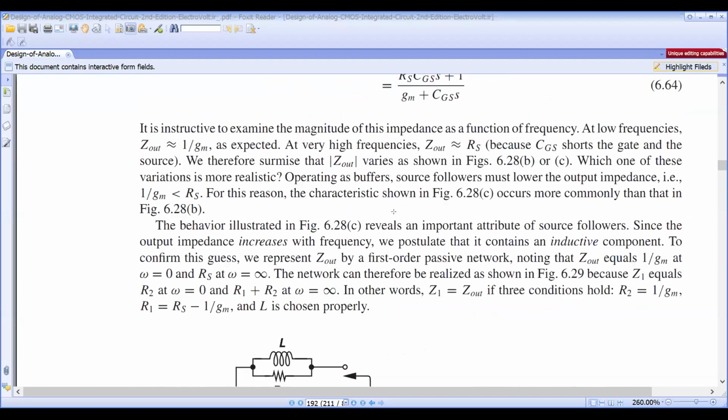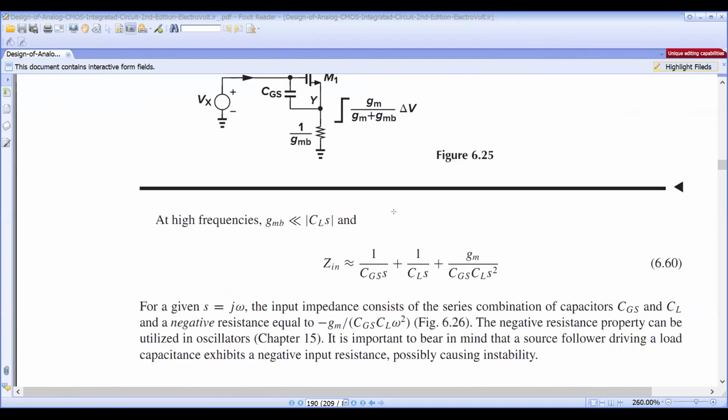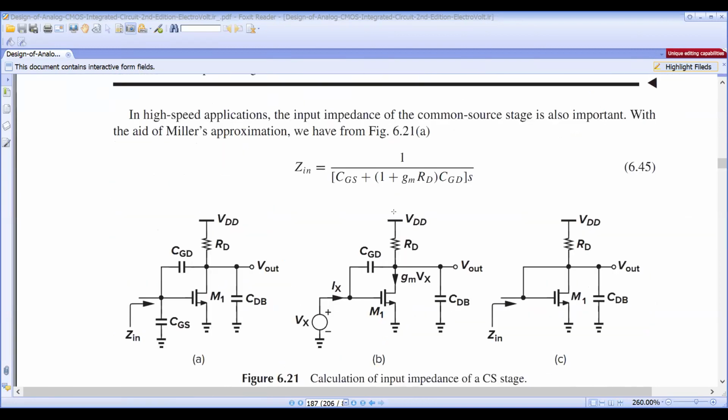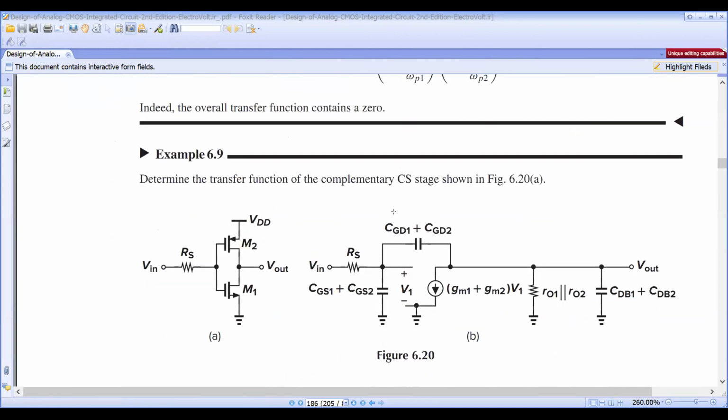In the last class, we did some examples. We solved some example problems.